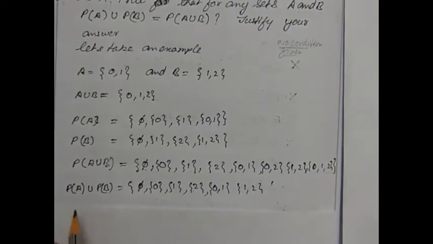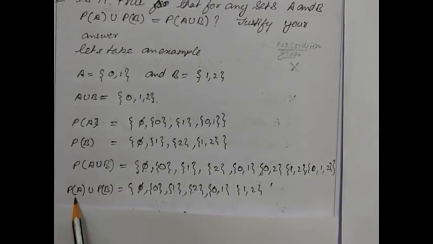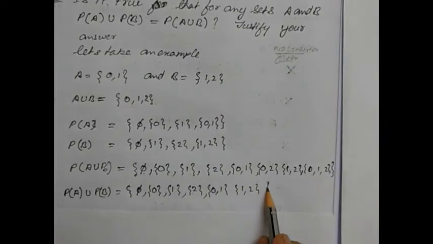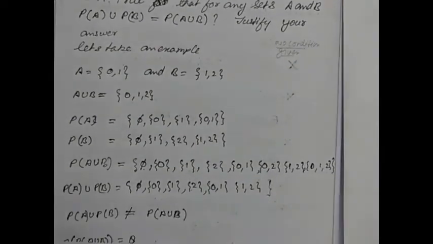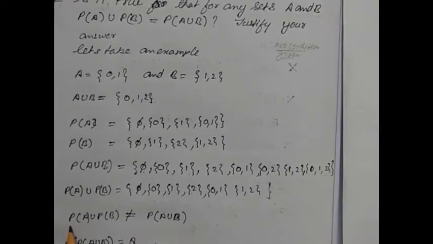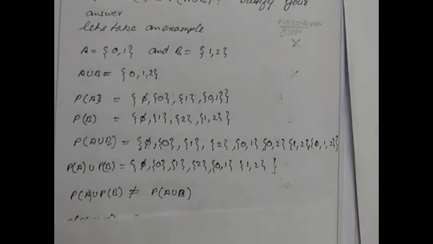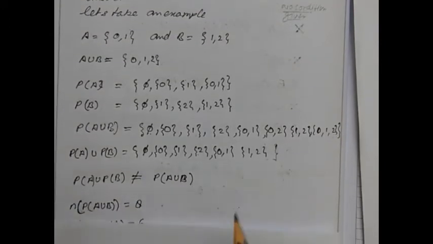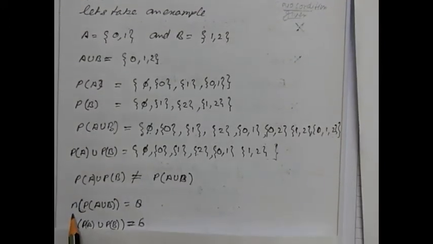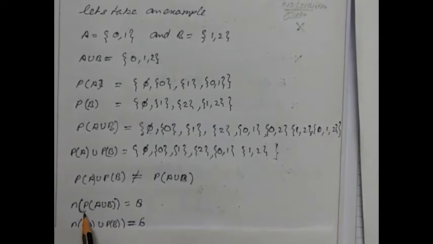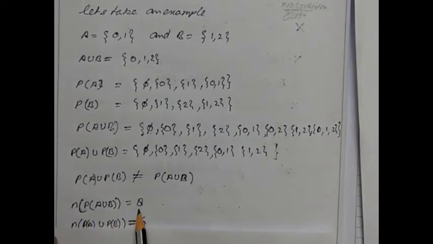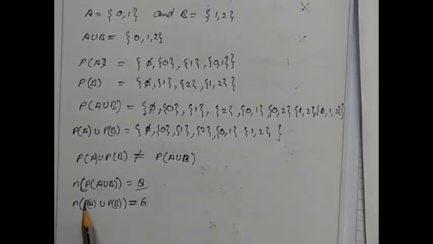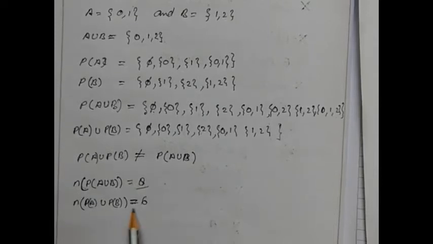And when we take the union of power set of A and power set of B, here we get a total of 6 elements. So we can say that the power set of A union power set of B is not equal to power set of A union B, as the cardinal number, or the number of subsets present in the power set of A union B, is 8, and the cardinal number of the power set of A union power set of B is 6.